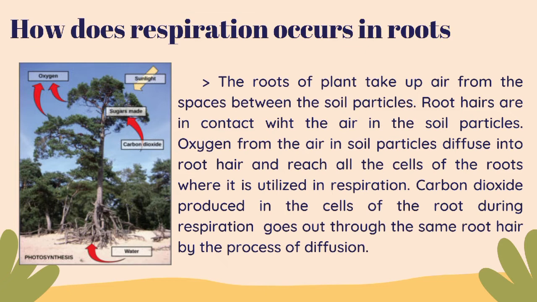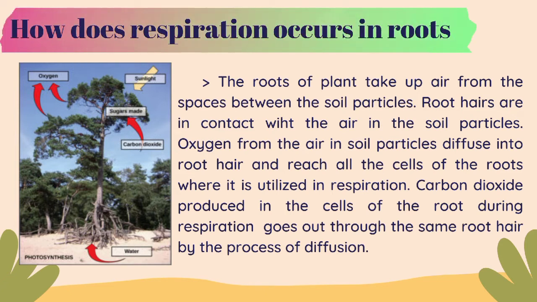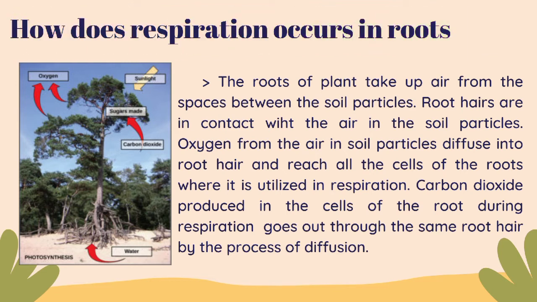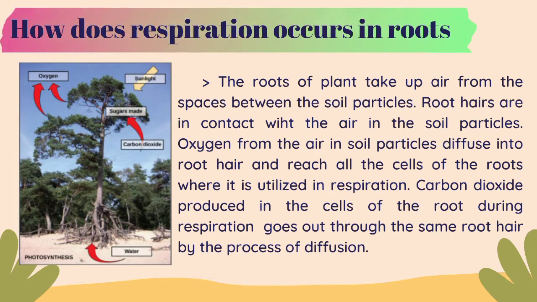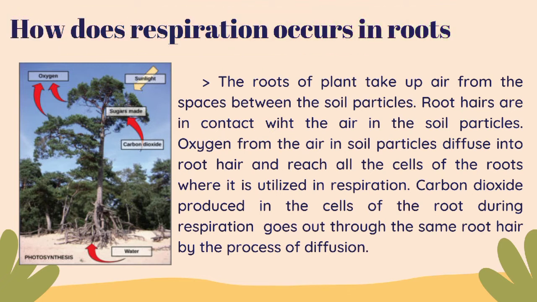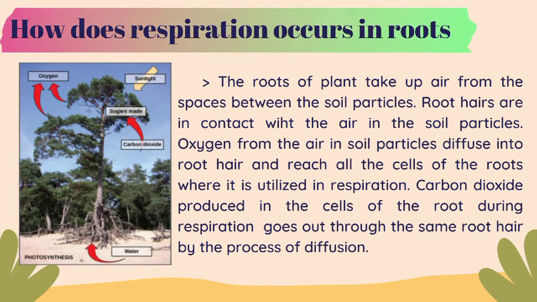The roots of plants take up air from the spaces between the soil particles. Root hairs are in contact with the air in the soil particles. Oxygen from the air in the soil particles diffuses into the root hair and reaches all the cells of the root, where it is utilized in respiration. Carbon dioxide produced in the cells of the root during respiration goes out through the same root hair by the process of diffusion.